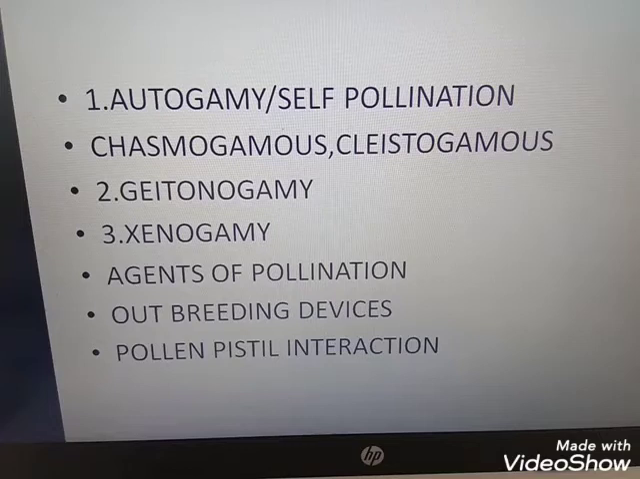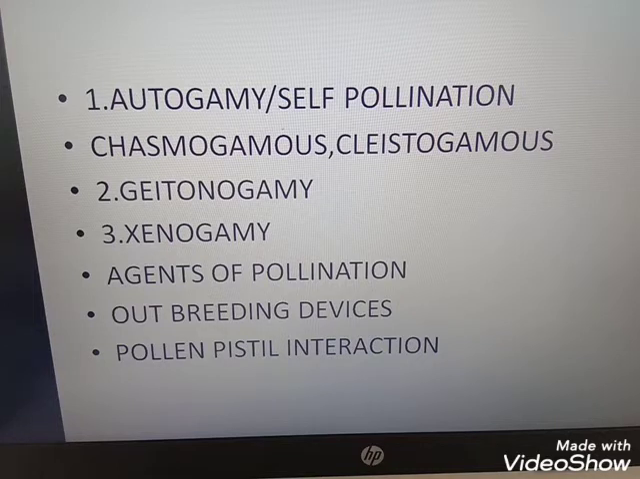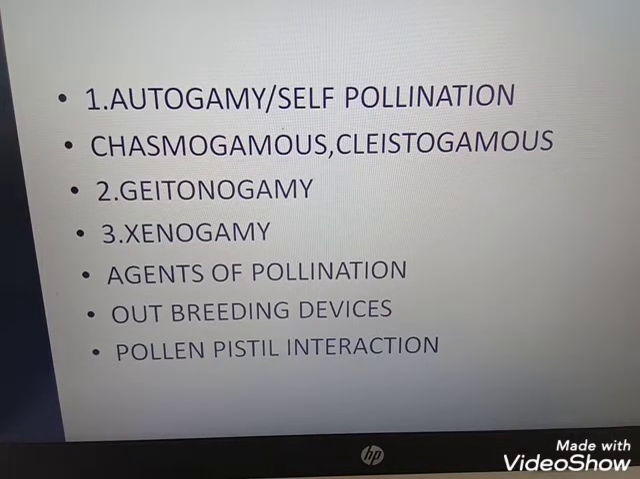Okay, so we discussed what is pollination, what are the different types of pollination, and what are the different factors affecting the types of pollination. Next, we are discussing outbreeding devices. Majority of flowers are bisexual. Bisexual means hermaphrodite, hence they show self-pollination, because they have the ability to undergo autogamy. Both sexes are present in the same flower.